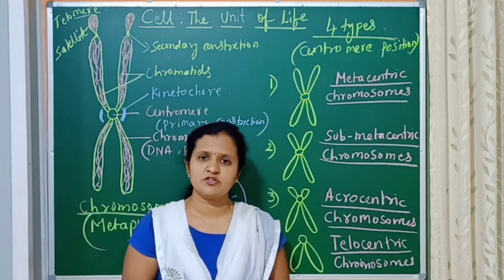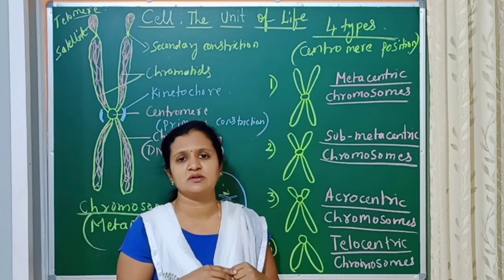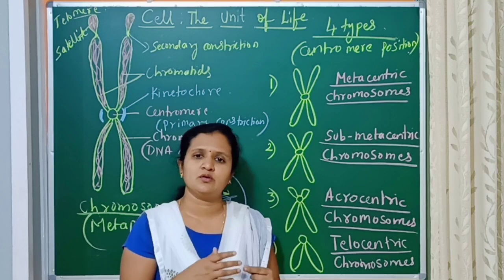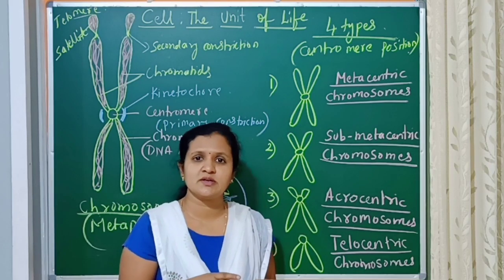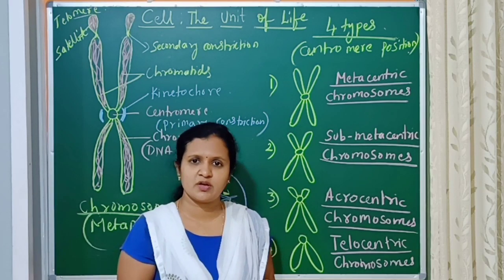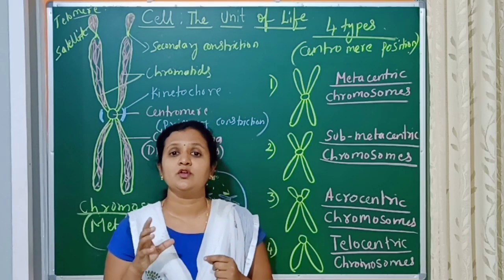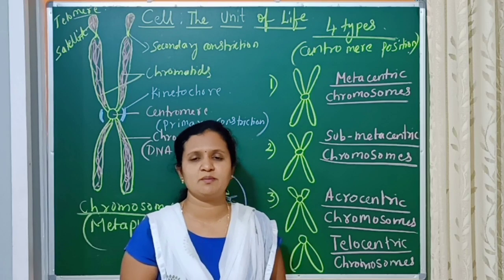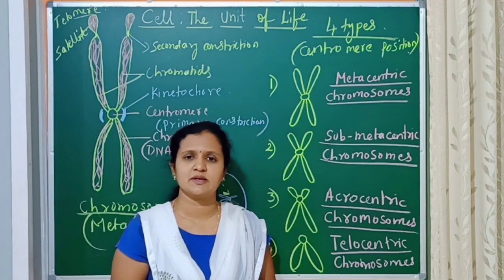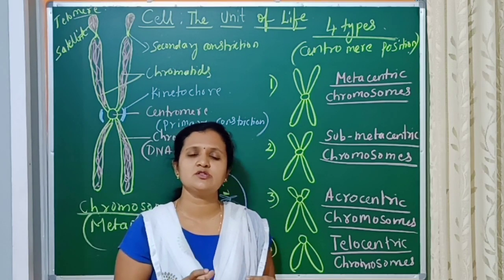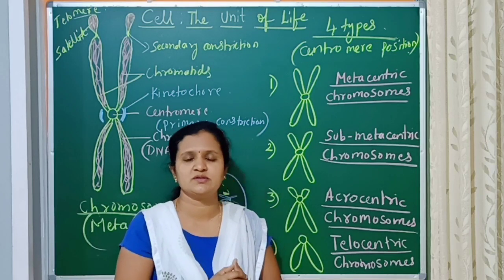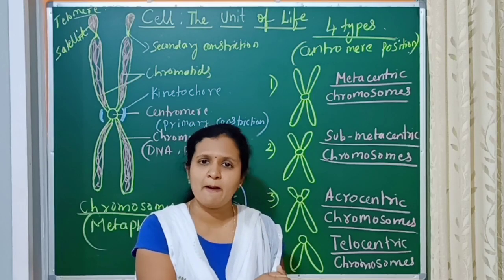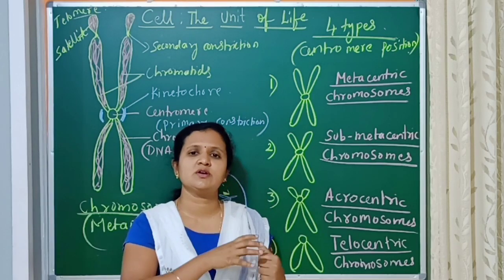So in this overall chapter, we came to know about the discovery of the cell and different shapes and sizes of the cell, and also the prokaryotic cell and the detailed structure of the prokaryotic cell with an example. The eukaryotic cell, with the main examples being the plant cell and the animal cell, and all the cell organelles present in the eukaryotic cell we have studied in detail, starting from the plasma membrane, its structure and function.